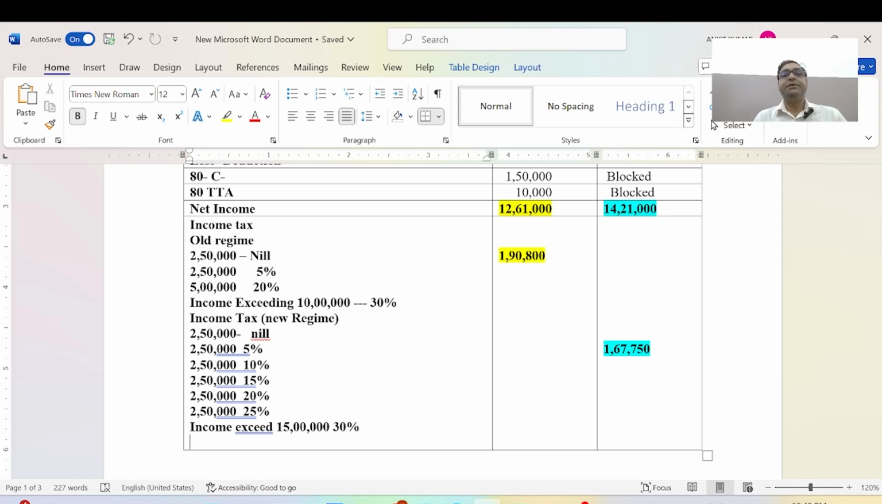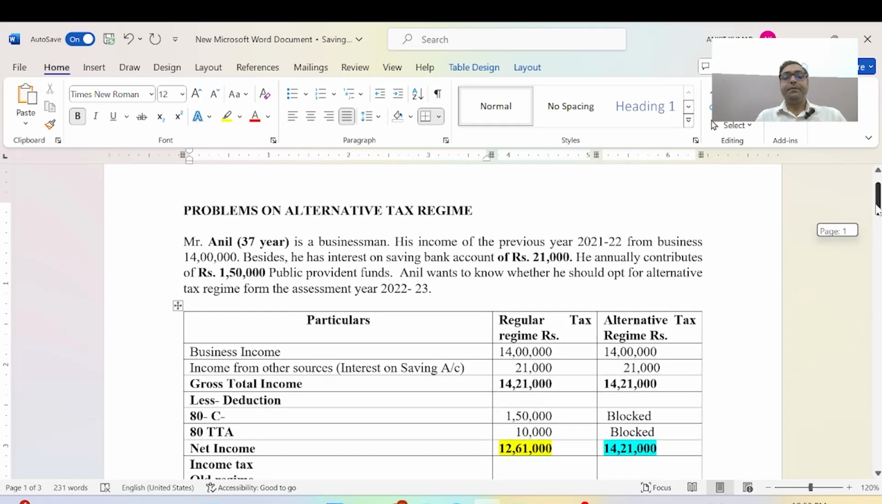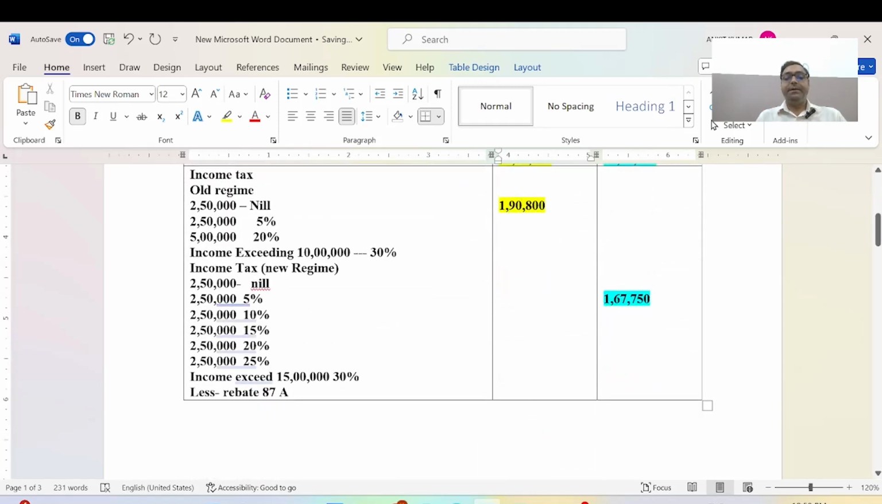Now I will continue the discussion. As per the question information, we will deduct the rebate under section 87A. This amount will be nil, because the rebate under section 87A is not available if income is more than 5 lakh rupees, as already given in the question. It will not be allowed. It is nil. Same here, it is nil.